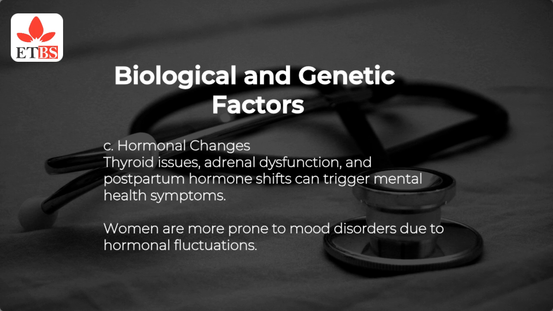B. Brain chemistry and structure. Imbalances in neurotransmitters such as serotonin, dopamine, and norepinephrine influence mood, thought, and behavior. Brain scans reveal abnormalities in brain regions like the amygdala, hippocampus, and prefrontal cortex in individuals with depression, anxiety, and PTSD. C. Hormonal changes. Thyroid issues, adrenal dysfunction, and postpartum hormone shifts can trigger mental health symptoms. Women are more prone to mood disorders due to hormonal fluctuations.